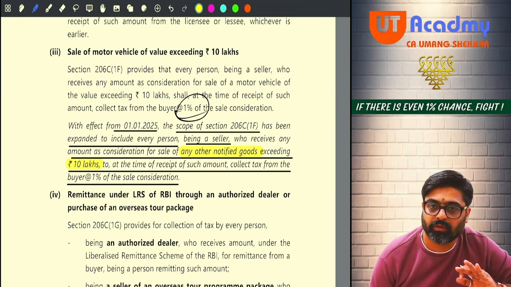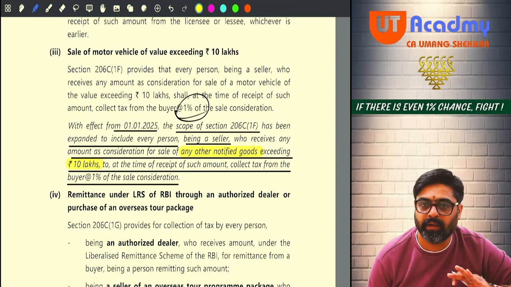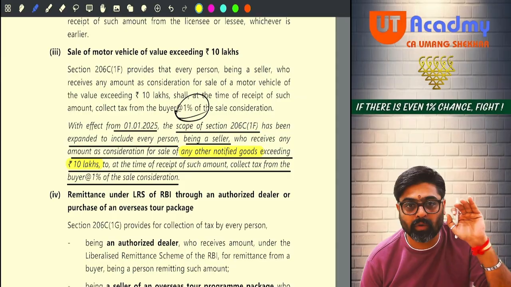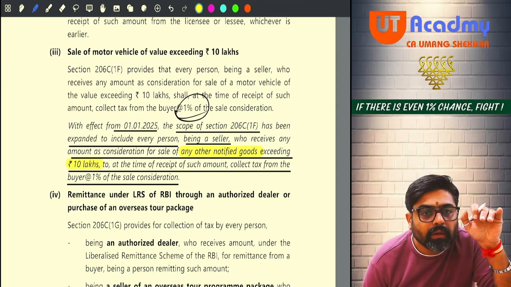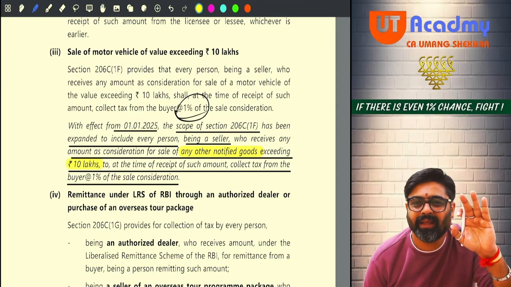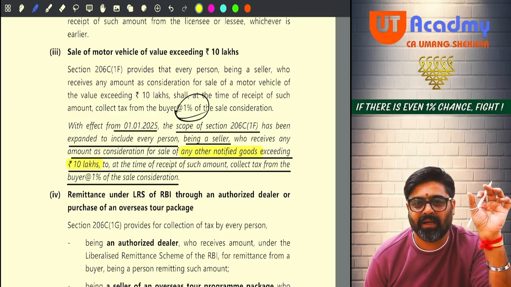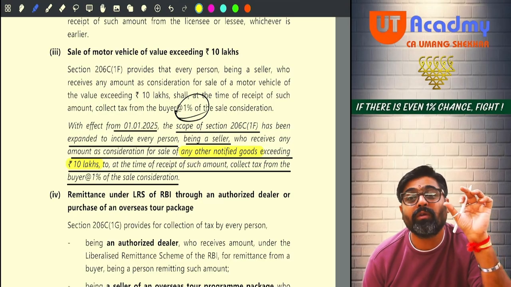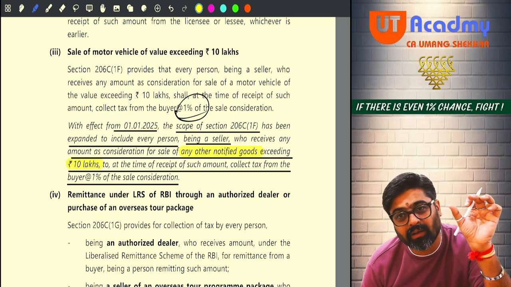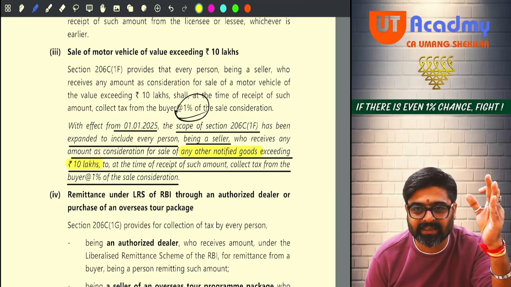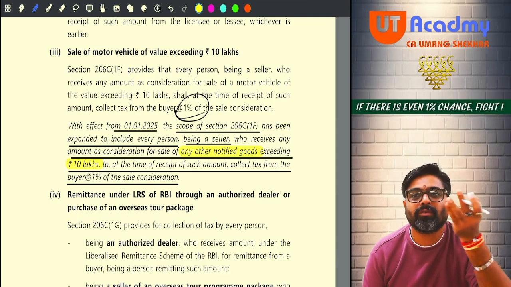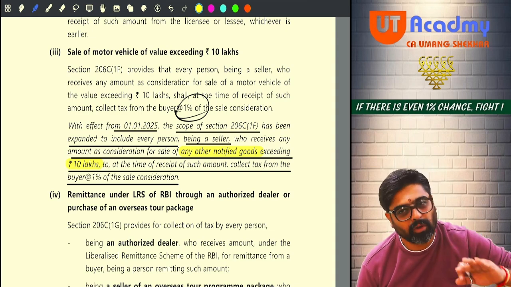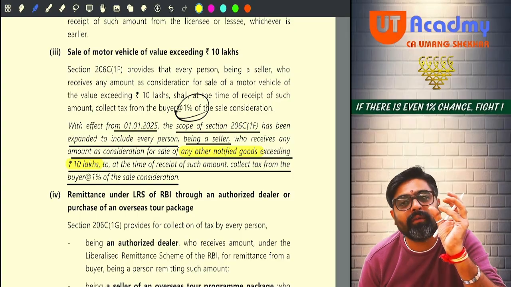Any other notified goods. So right now there are no goods notified, but this provision has been inserted here so that whenever the government wants, it can notify them. The 10 lakh is excluding GST. See, it is on the value of the motor car, not on the value including cess and GST. Understand what the sale value of the motor car is. On that sale value this amount will be collected, because that GST and that cess is not going to be my income, no? So excluding GST, excluding cess, what is the value of the car?